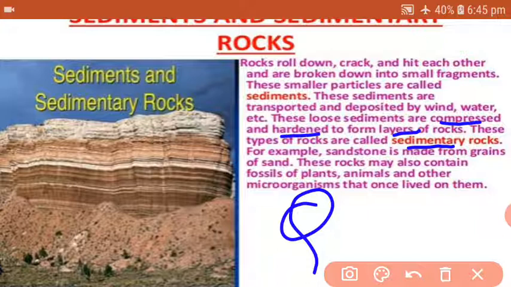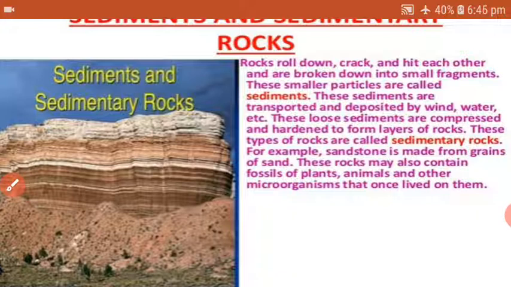For example, sandstone is made from grains of sand. Grains of sand ultimately form the sandstone, and these rocks may also contain fossils of plants, animals and other microorganisms that once lived on them. So fossil can be a new word, that is the remains of dead plants or animals. Those remains are also found in these particular rocks.